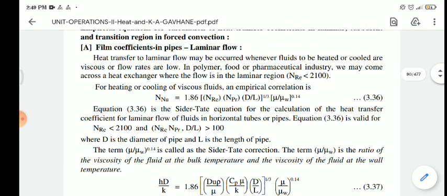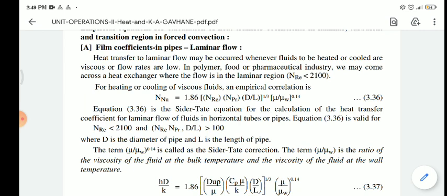So the Reynolds number times Prandtl number is above 100 and below 2100. And here one term is denoted, mu by mu w. What is the meaning of mu by mu w? It is the Sieder-Tate correction factor.